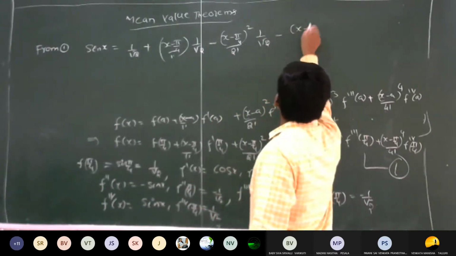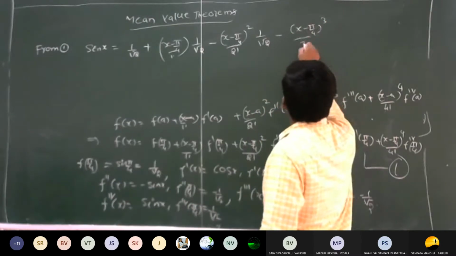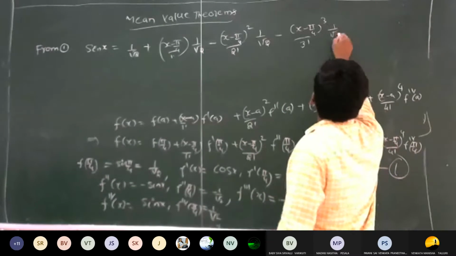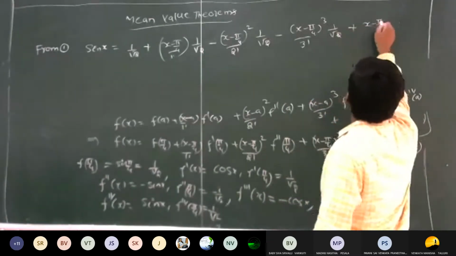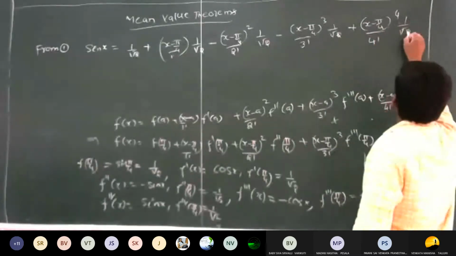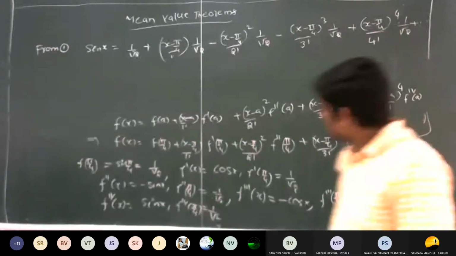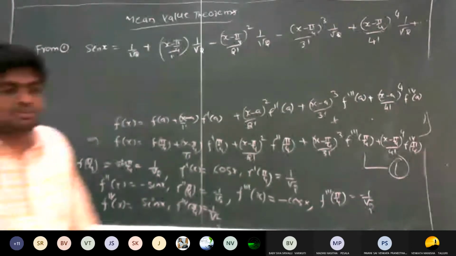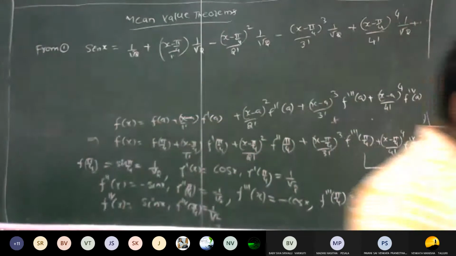Next, minus (x minus pi by 4) whole cube by 3 factorial, f triple dash of pi by 4, whose value is 1 by root 2. Next, plus (x minus pi by 4) to the power 4 by 4 factorial into 1 by root 2, plus so on. So this is the required Taylor series about the point x equal to pi by 4. Is it clear to you? It is very simple, right?